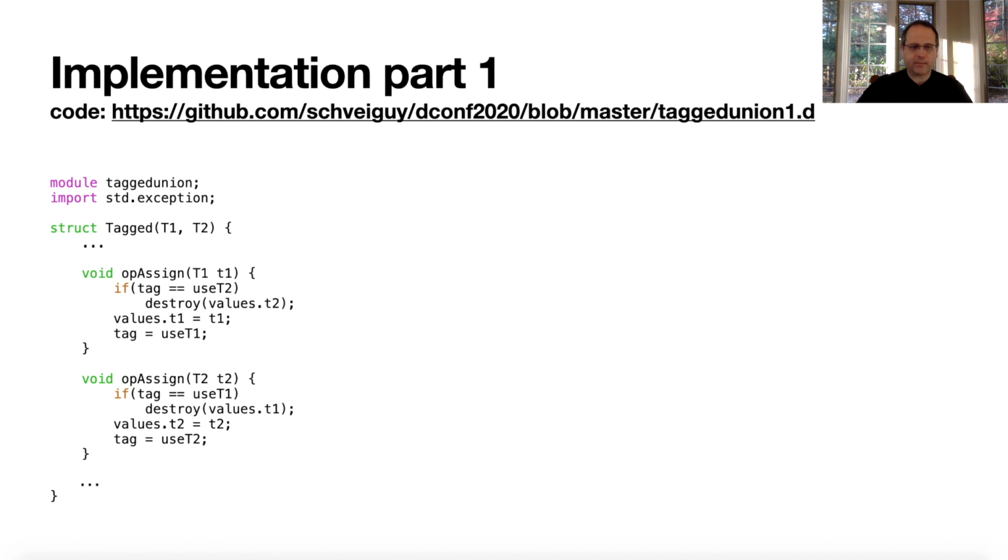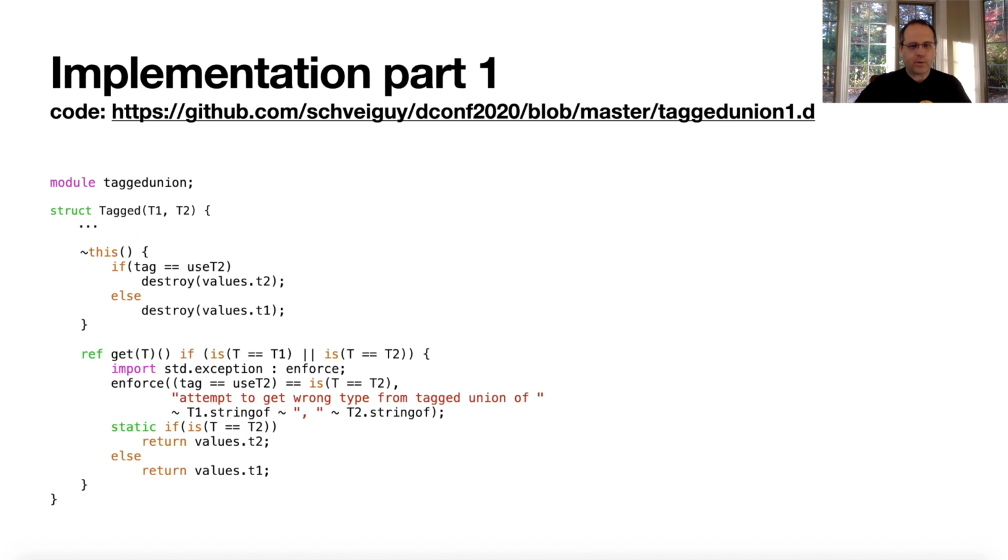Assignment, same thing. The only thing here is I want to make sure we destroy the original value. If there's some complex destructor that has to be run on the original value, we want to destroy it. Now, technically, I should also set the value to the init of the new value, but I'm not doing that. But I'll leave that as an exercise for the reader. Anyways, so finally we have the destructor and the get function. So the destructor destroys the correct value, the one that was set last.